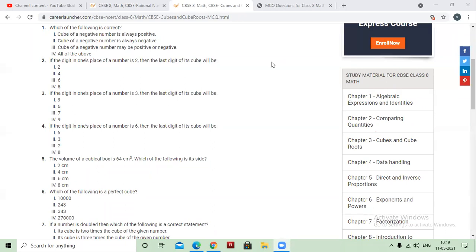The side cube is given as 64. When you remove the cube, it will become cube root on the other side. So the cube root of 64 is 4.